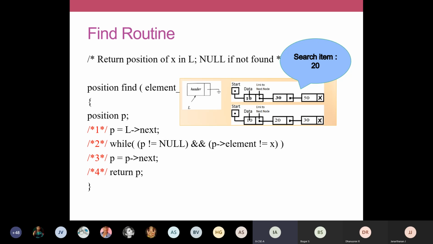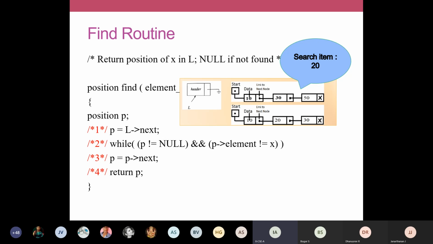So this can be applied for any programming language. When I have a routine, I can apply it for a C program or a C++ program. That's why routines are generic. It is common for any language. And here find is a routine. It will return the position of the search element, where the search element is X, and we're going to search this element from a list L.